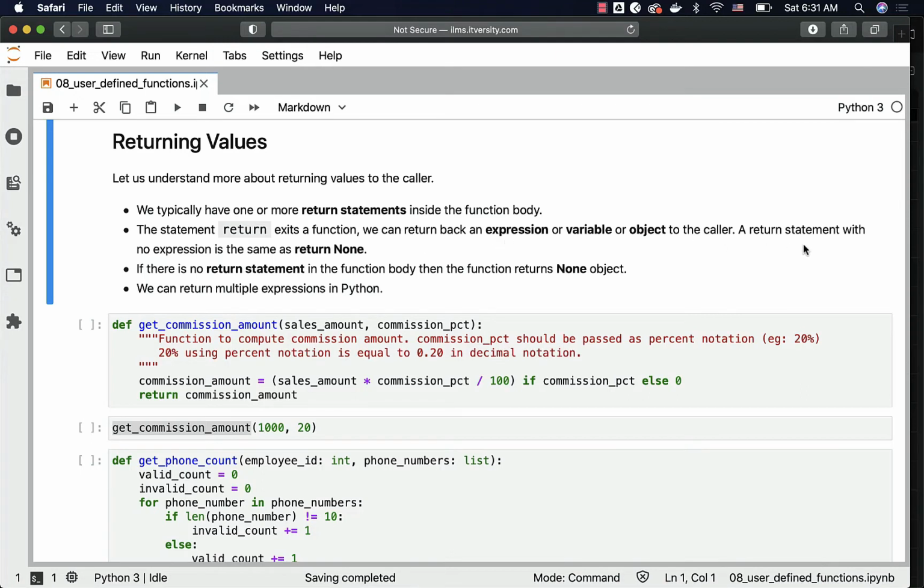That being said, the return statement exits a function, and we can return back an expression or variable or object to the caller. A return statement with no expression is the same as return None, which means if there is no return statement in the function body, then the function returns None object.